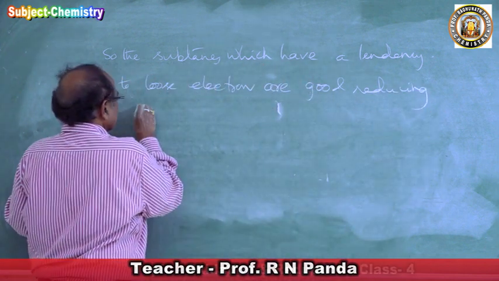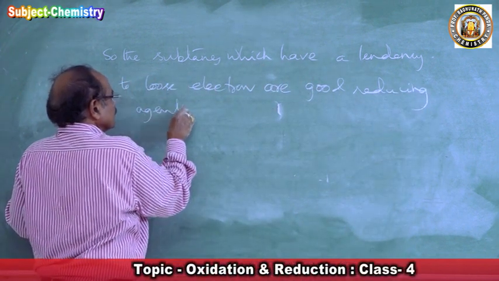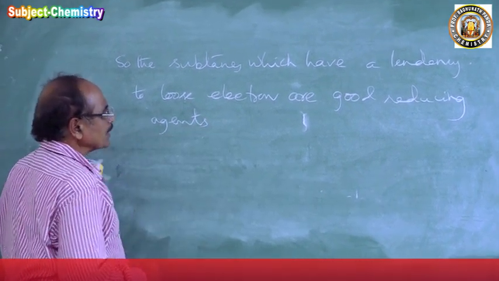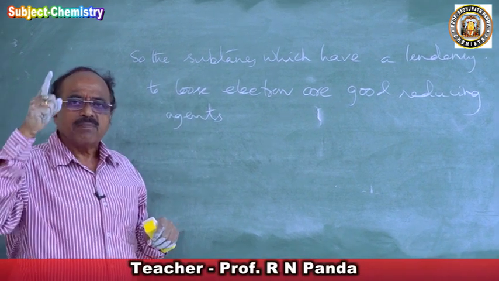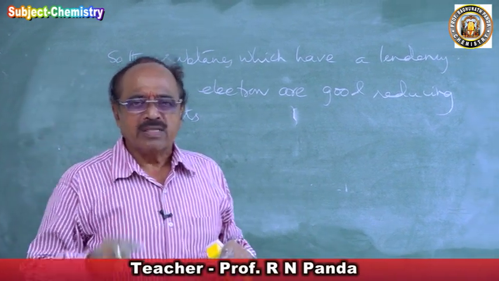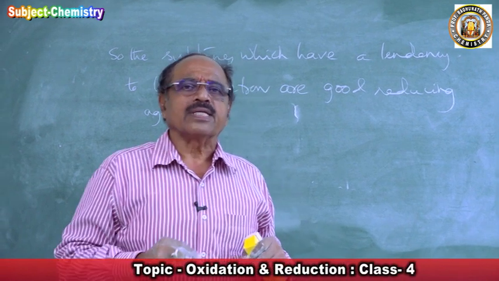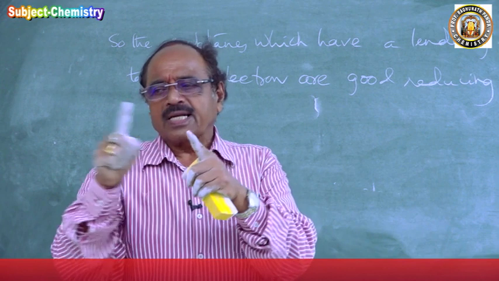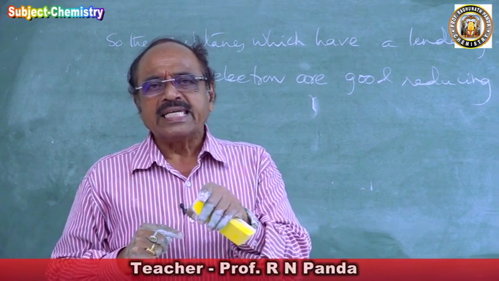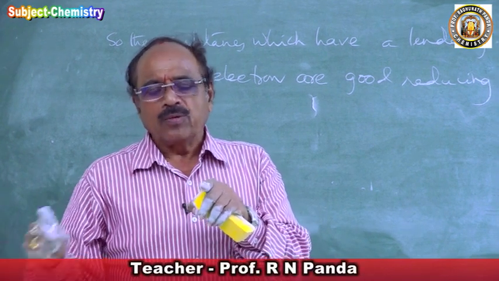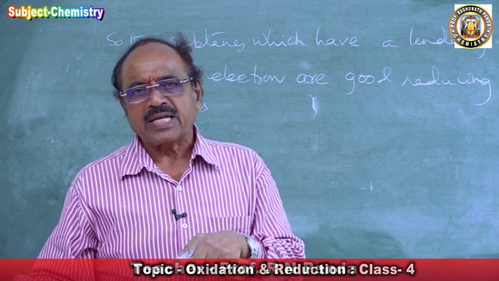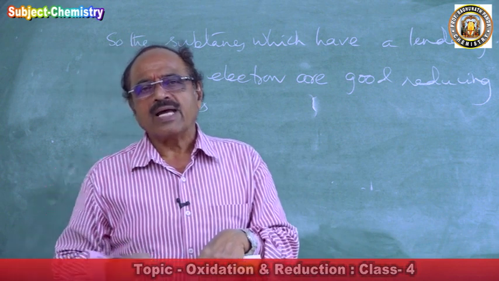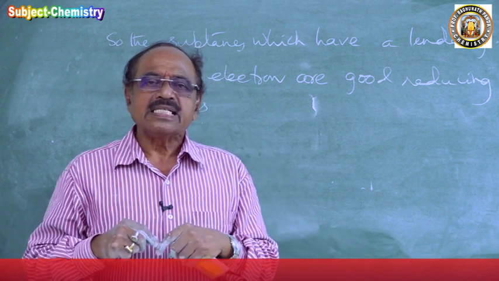Good reducing agents. So who are they? All the metals of group 1. All the metals of group 1 have one electron in their outermost shell. So inert gas helium, then after that you have lithium. Then comes neon, after that we have sodium. We have argon, after that we have potassium. We have krypton, after that we have rubidium. And we have xenon, after that we have cesium.